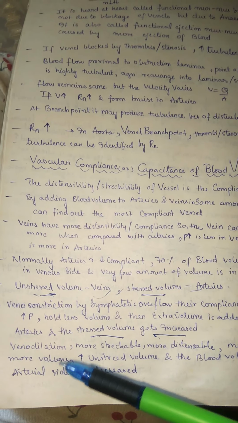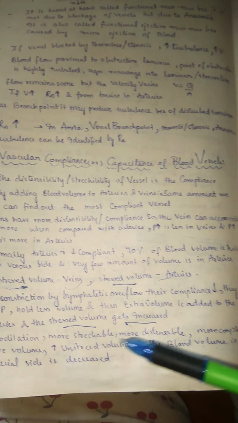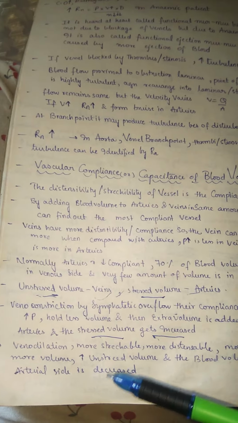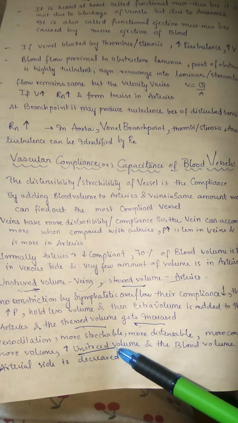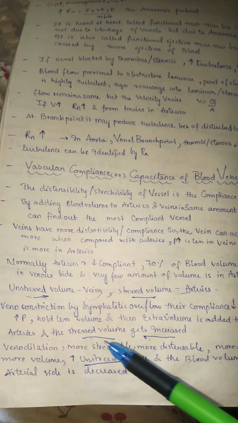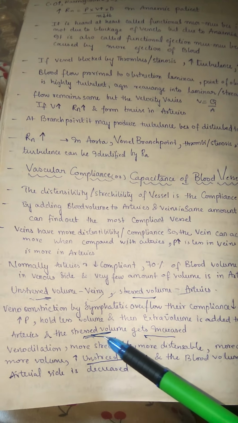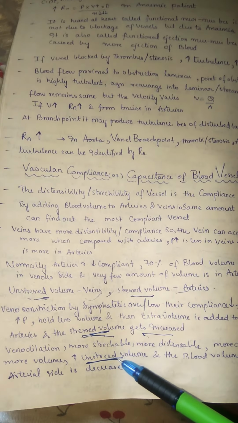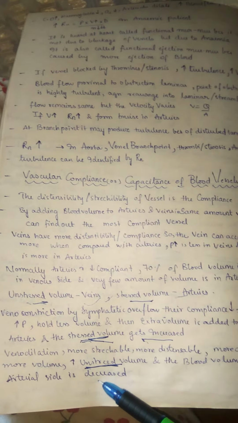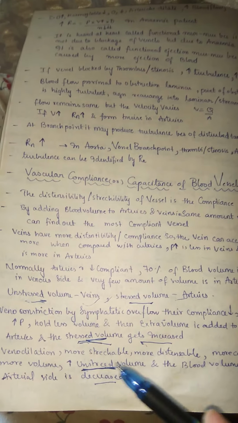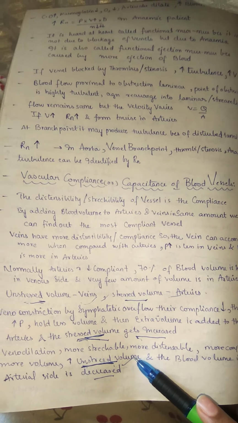Now venodilation means more stretchable and more distensible. So more compliance, so more volume. Even if we add more volume, it may lead to an increase in unstressed volume, but not in stressed volume. Always remember, to increase the stressed volume, there should be more pressure. To increase the unstressed volume, there should be low pressure. And the blood volume on the arterial side is decreased. So if unstressed volume is increased, it is increased only in the venous side, but on the systemic side it is decreased.